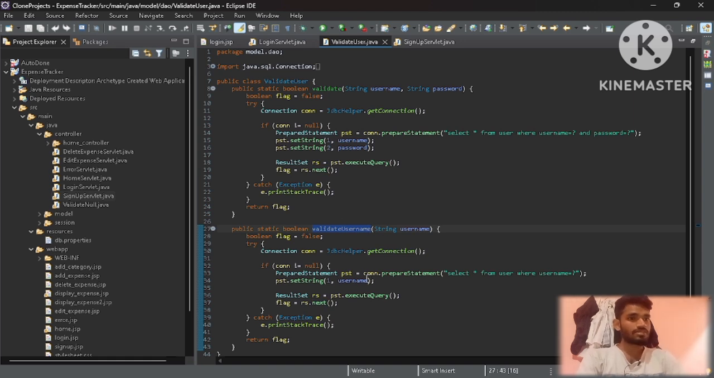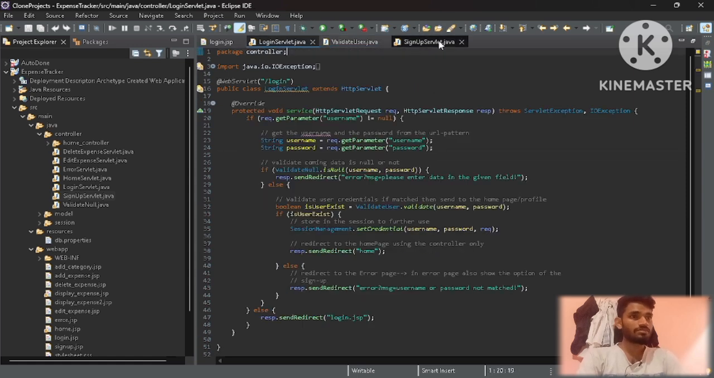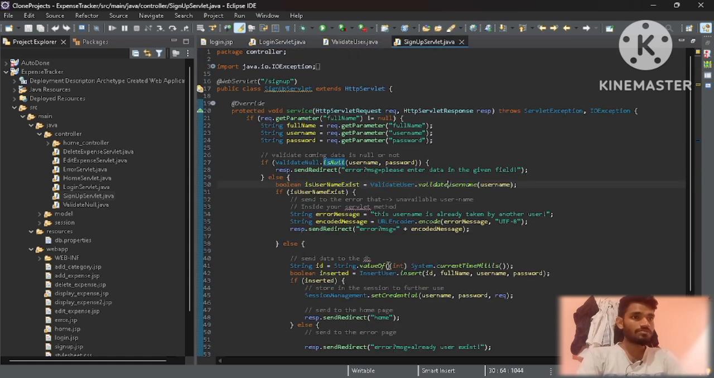Select all from the table where username is like this. So the logic will be here, and this will return true or false. If the username already exists, this will return true. If true happens, then the error message will be that the username already exists, so you cannot take this one, it is already taken by someone.